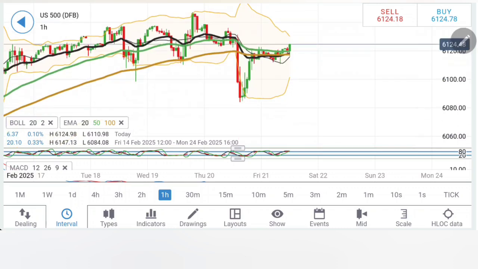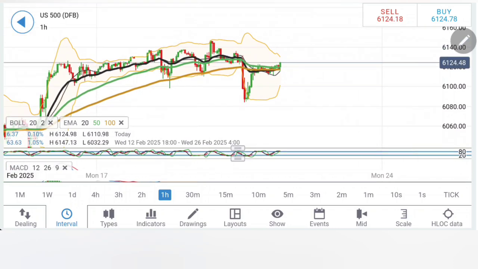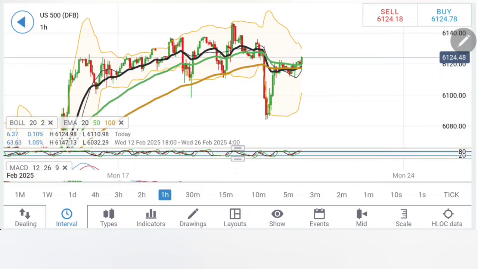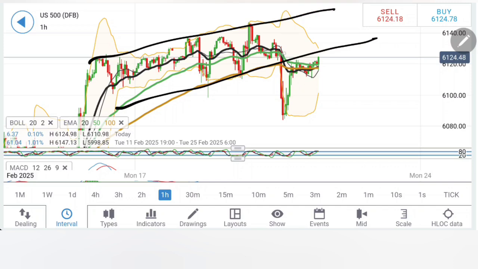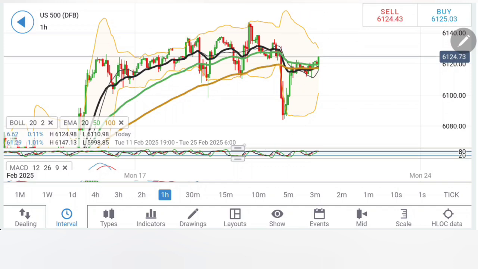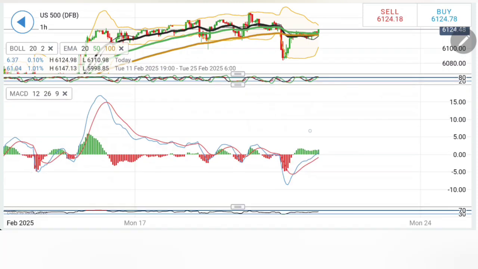Otherwise, what is happening is it is right now trying to recover from losses. It's a V-shaped recovery, and a breakout above the 6130-40 zone should be a confirmation of reversal, and then it will put it back within this path here, which is a bullish path. So I will wait for it to trade beyond 6132 and then 6140 levels, which will be the confirmation of reversal.